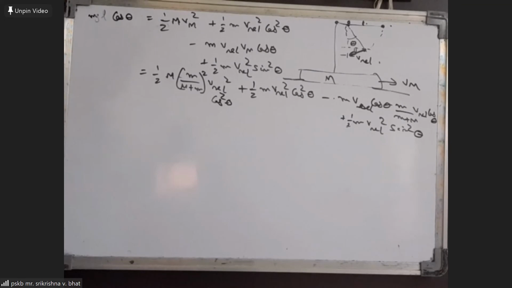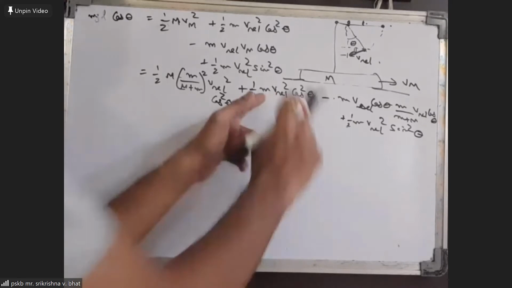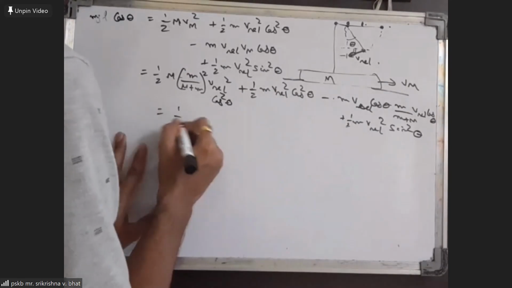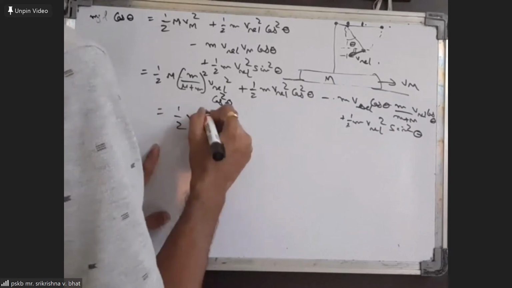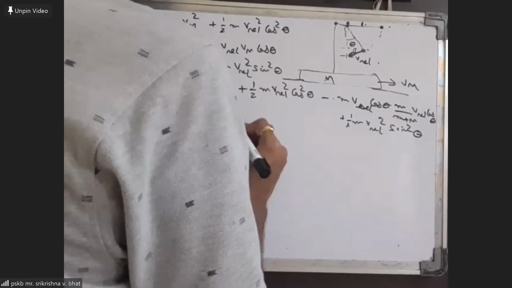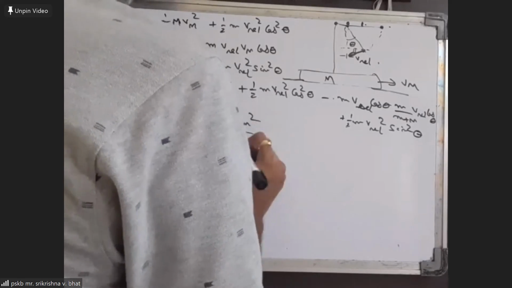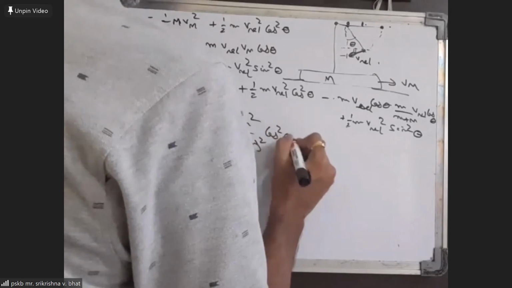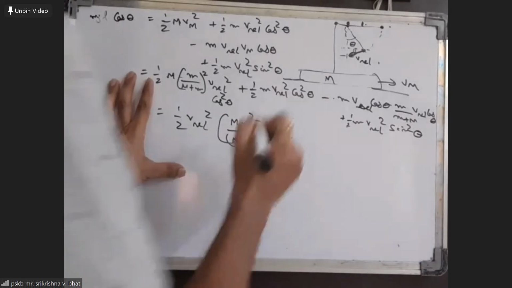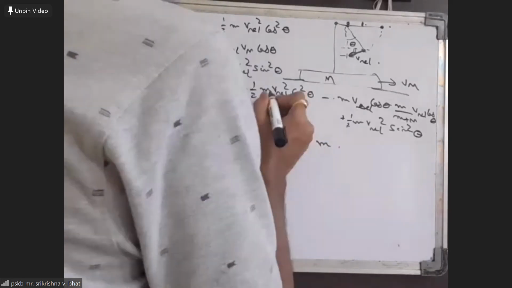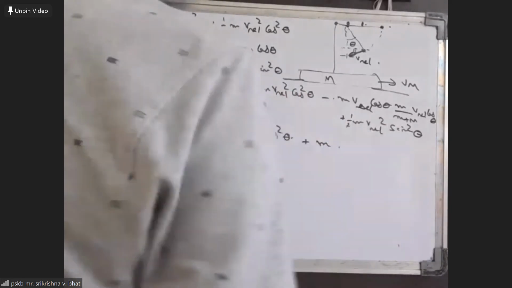So it will be half m into small m by (M plus m) whole square into v relative square cos square theta. And these two terms will add up to give you half m into v relative square. So it will be half into v relative square into m square by (M plus m) whole square cos square theta. And then we will have M plus m, because these two terms add up to give M plus m.